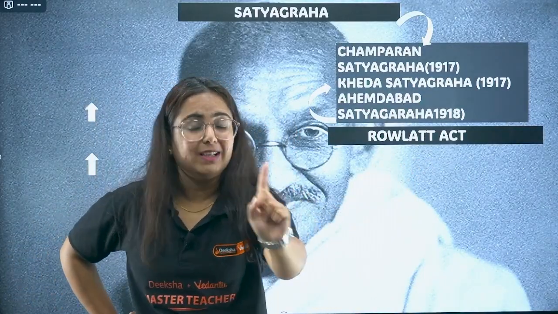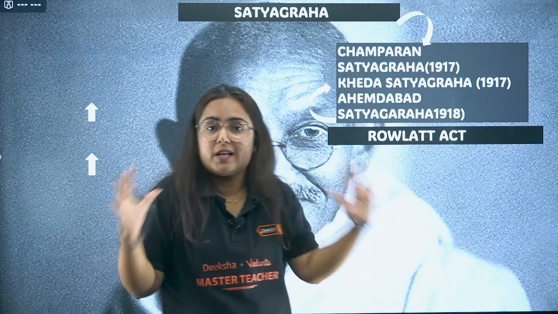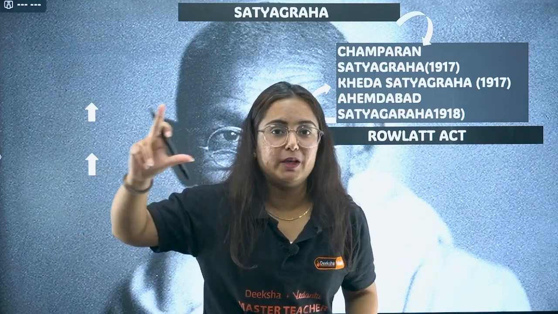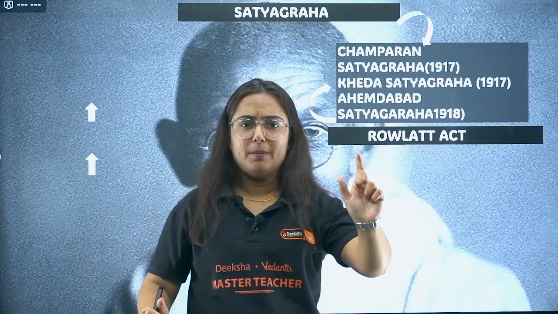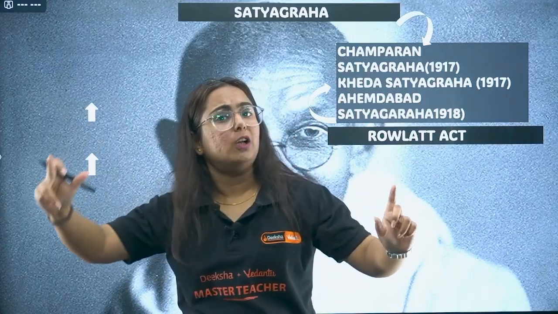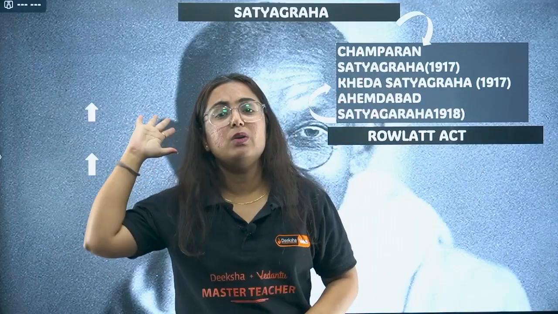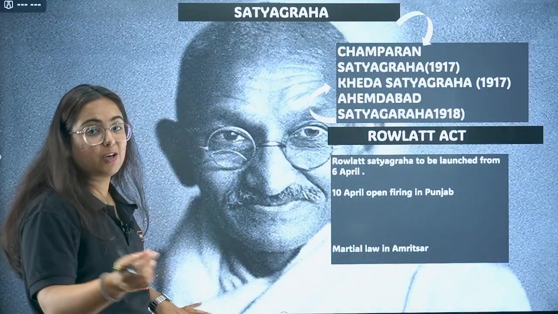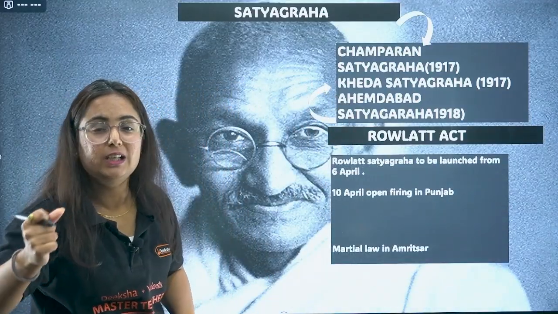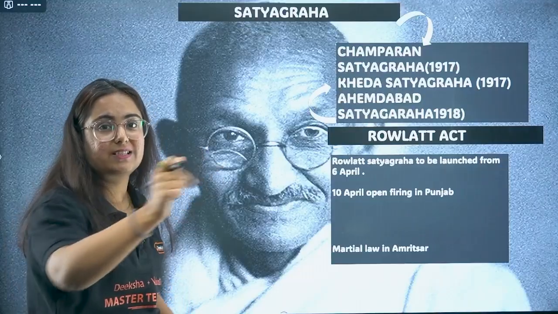Now comes the Black Act of Indian history, the Rowlatt Act. The government hurriedly passed this act in the Imperial Legislative Assembly in 1919, saying that the government now has the right to detain political prisoners for 2 years without any procedure, without any trial. Against that, Gandhiji decided, okay, this is a good issue. Let's start an all-India movement against it, the Rowlatt Satyagraha.